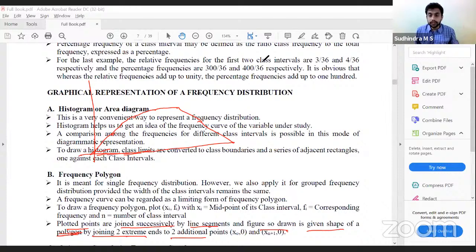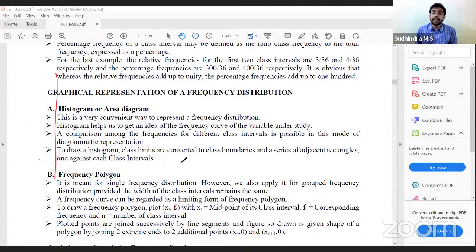That is frequency polygon. One point that we have to keep in mind is that in a line diagram it was simple because the data was discrete, but here we have continuous data, so I cannot plot one single point directly. So what to do? Midpoint. Yes, consider the midpoint. We'll calculate the midpoint, and against the midpoint, we'll plot the values. Clear with this? So in an area diagram, what we have to keep in mind is the class boundary. In a frequency polygon, the midpoint is the point that we have to keep in mind. Clear with this? Yes, sir.